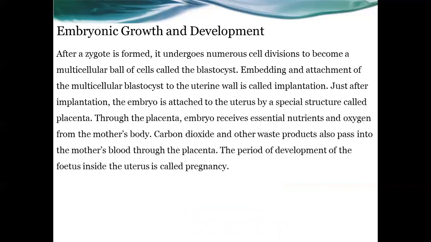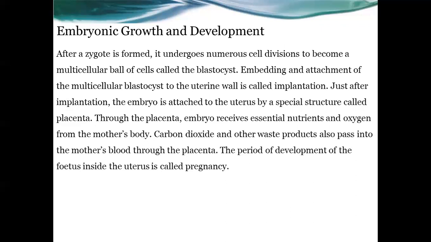Next is embryonic growth and development. After the zygote is formed, it moves and is implanted into the mother's womb, and in the uterus it undergoes numerous cell divisions. The zygote, which was a single cell, starts dividing and finally becomes a multicellular ball-like structure. That ball of cells is called the blastocyst. Then the blastocyst is embedded and attached to the uterine wall.